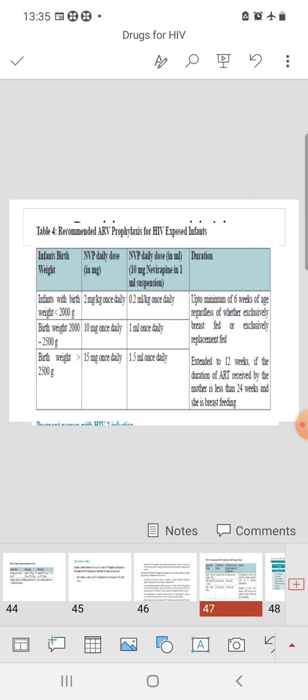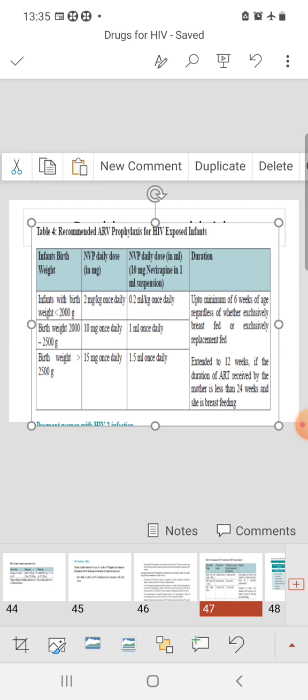So the recommended ARV prophylaxis for HIV exposed infants. The nevirapine dose: if the body weight of the infant is less than 2 kg, nevirapine daily dose should be 2 mg per kg once daily. And if body weight is normal, that is 2.5 kg or more, nevirapine dose should be 15 mg once a day. And if it is in between, that means body weight 2 kg to 2.5 kg, nevirapine daily dose should be 10 mg once a day.